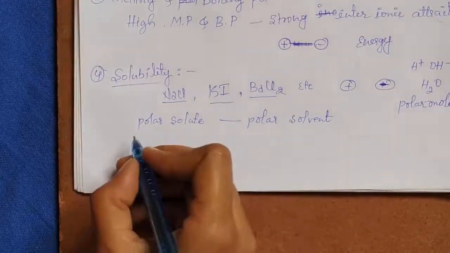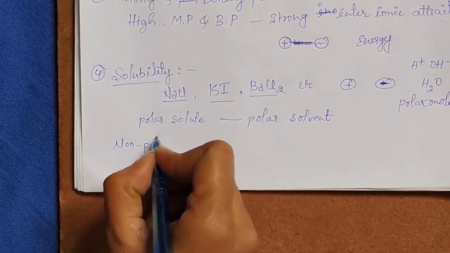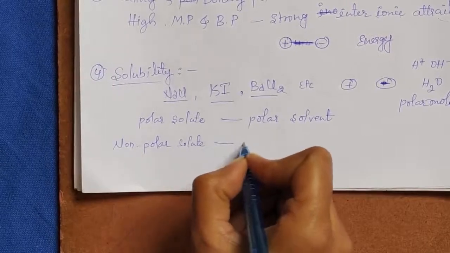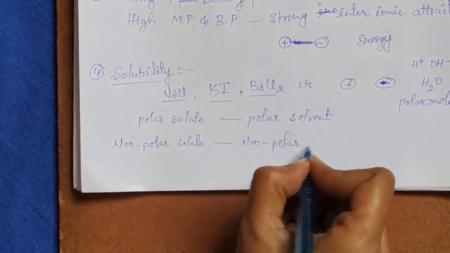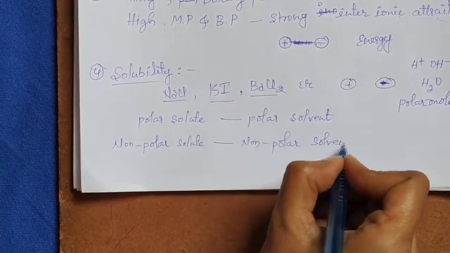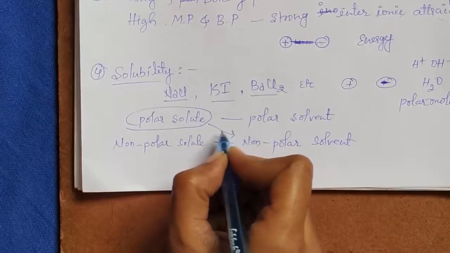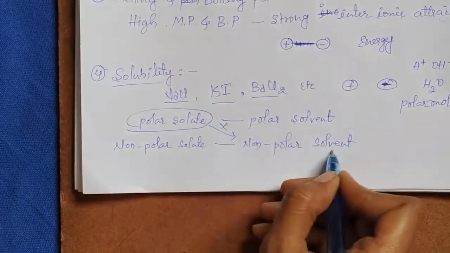But a non-polar solute dissolves in a non-polar solvent. This polar solute is not dissolved in a non-polar solvent.